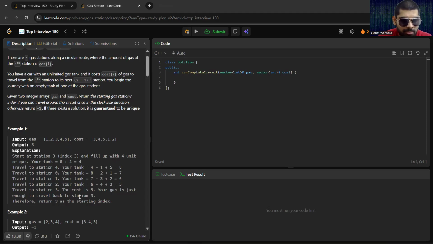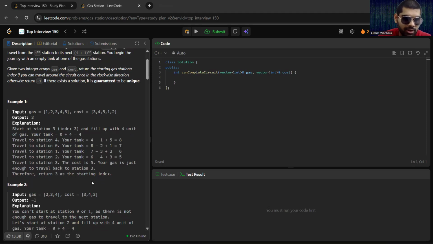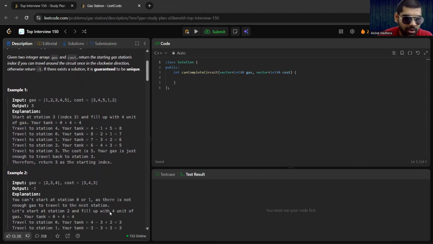When we reach station 3 again, we have utilized all units of our gas, but we are successfully able to reach the starting index again. So this becomes a circular route, where we have a never-ending supply of gas and are able to move again and again in this circular direction.